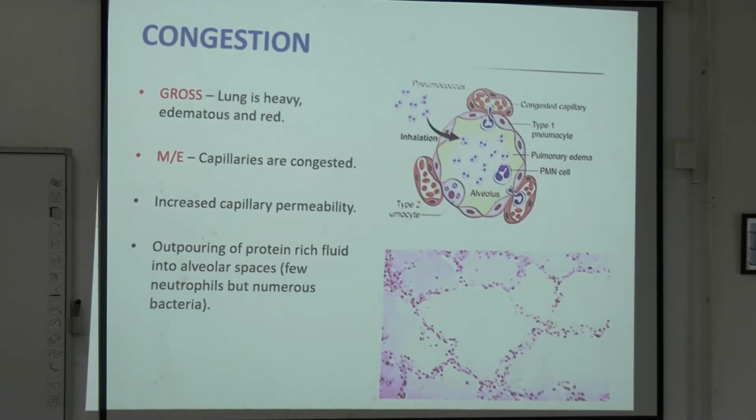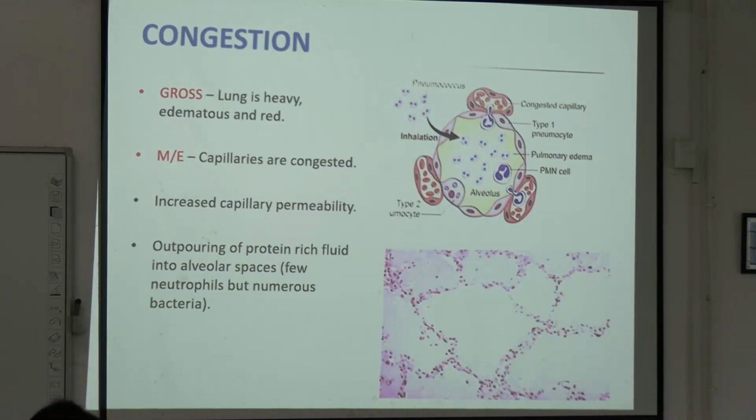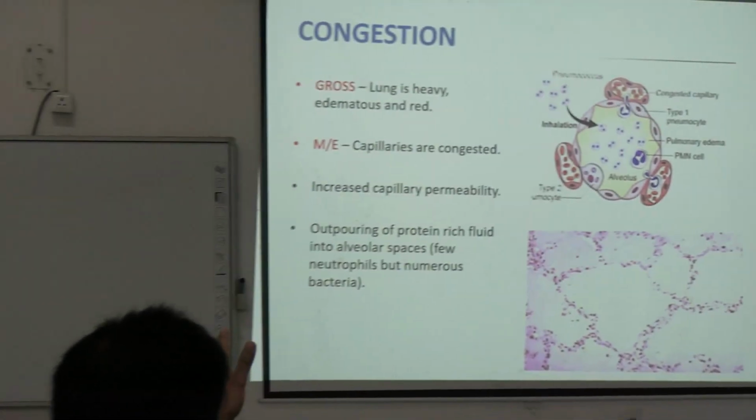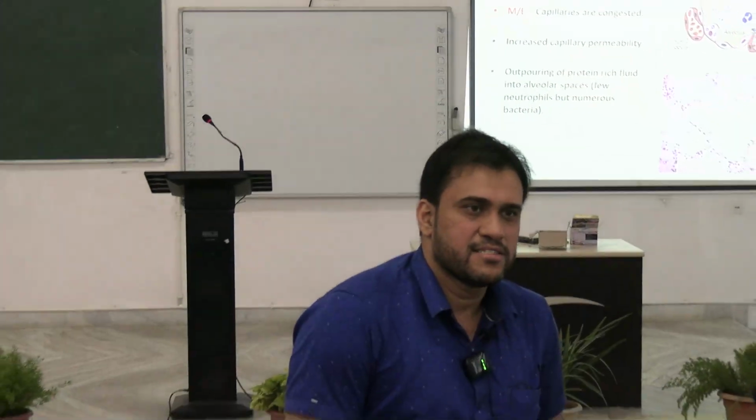So, stage of congestion. Congestion টা কিভাবে হয়? The organism reaches the alveoli of the lung and causes all the havoc. So what happens in congestion? Congestion means what? The lung is heavy, edematous and red. Keno? Huh? Blood circulation bere jache.